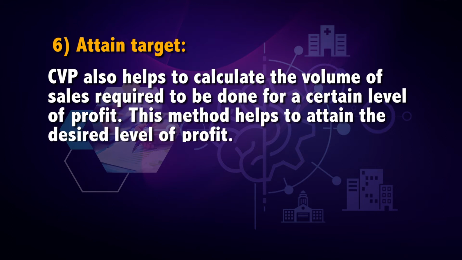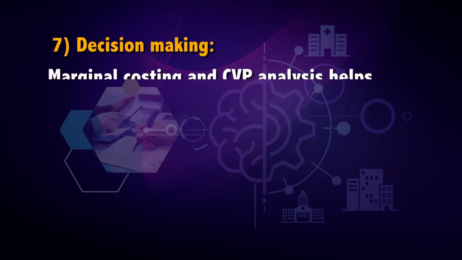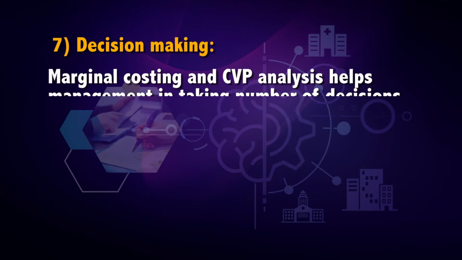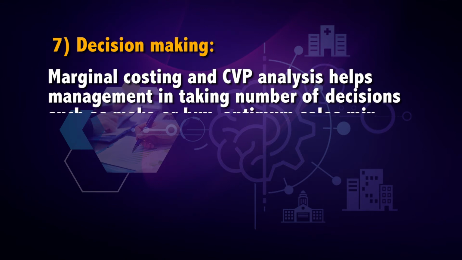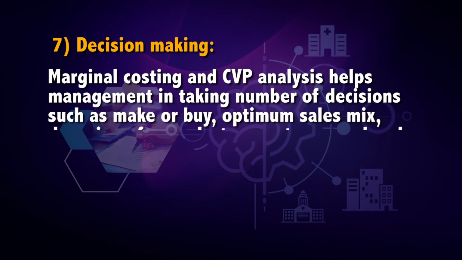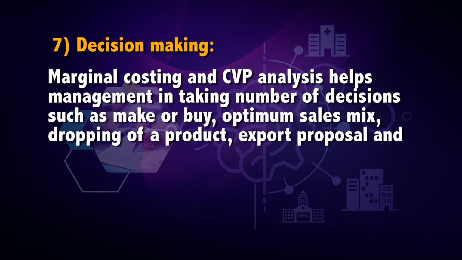This method helps to attain the desired level of profit. Point number 7, decision making. Marginal costing and CVP analysis help management in taking a number of decisions such as make or buy, optimum sales mix, dropping of a product, export proposal, and many more.